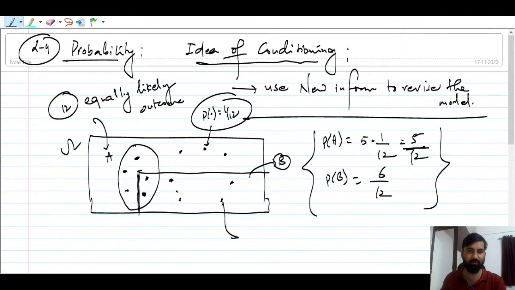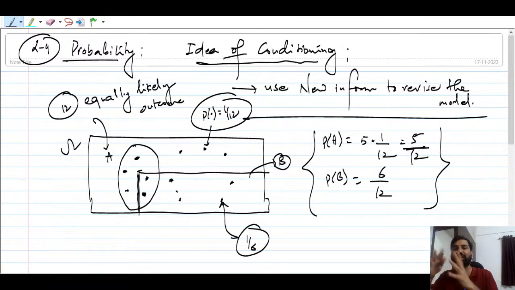It is the probability of getting each outcome in event B, because there are 6 outcomes. So if you use the concept of discrete uniform probability law, you can write like this. Already B has occurred. Now we want to revise the initial belief. We want to find the probability of A given B.